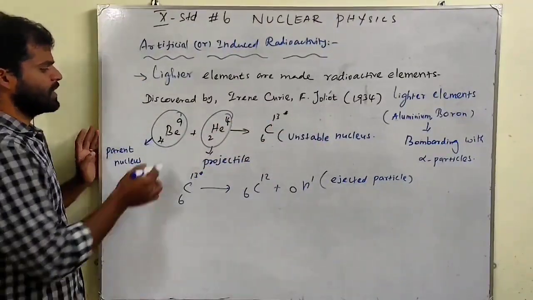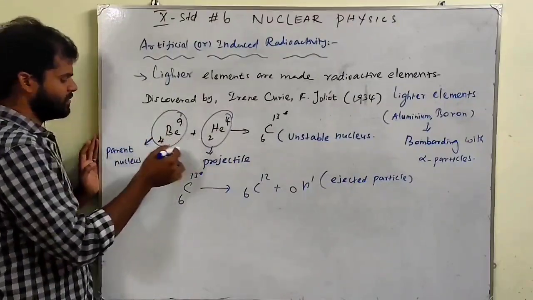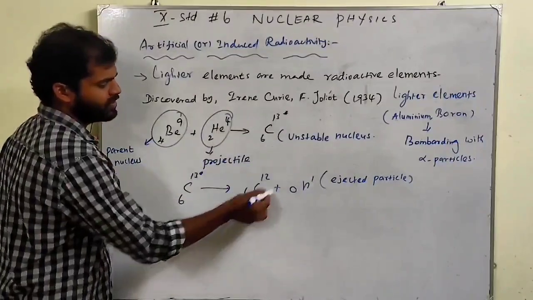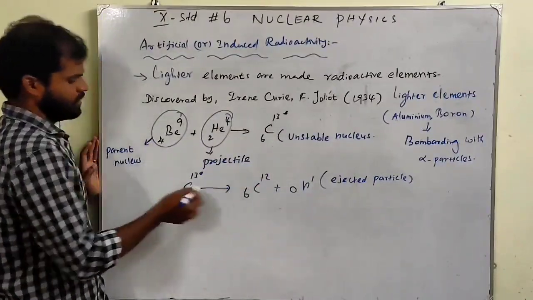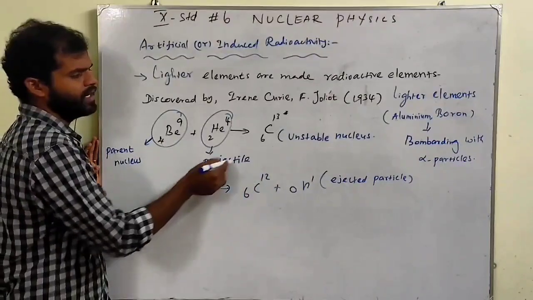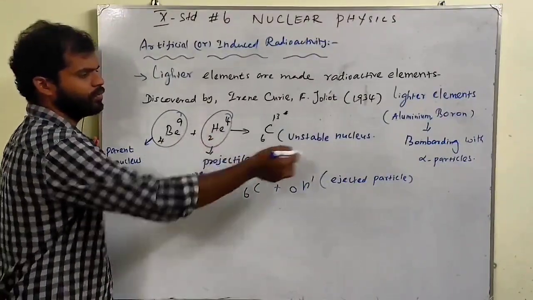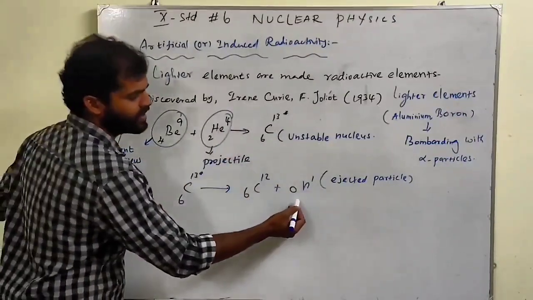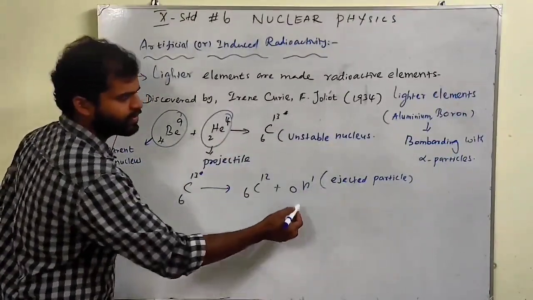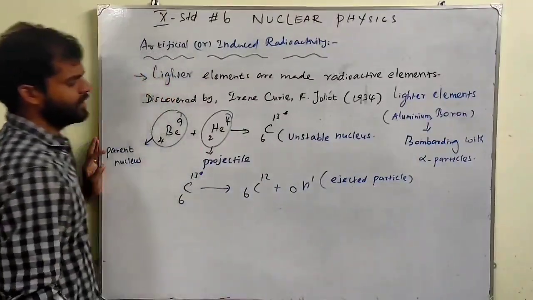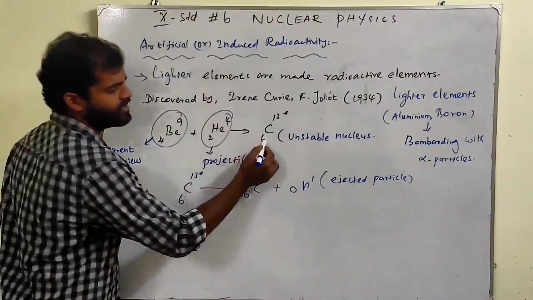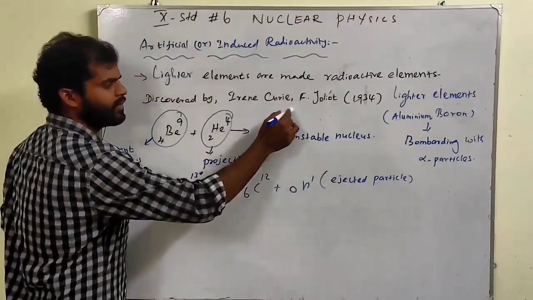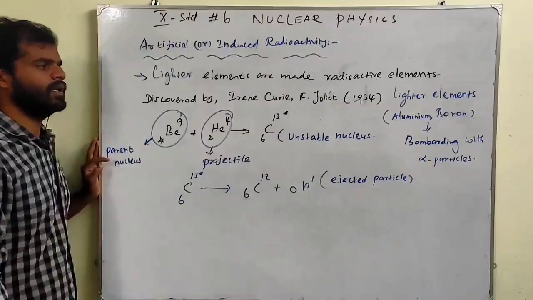It's very simple. The nucleus which undergoes the process is called the parent nucleus. The nucleus we get after the process is called the daughter nucleus. The particle which is used to bombard is called the projectile. The particle which we get after the process is called the ejected particle, and the nucleus which we get during the process is called the unstable nucleus, that is carbon-13. Whenever we put a star, that is called the unstable nucleus.